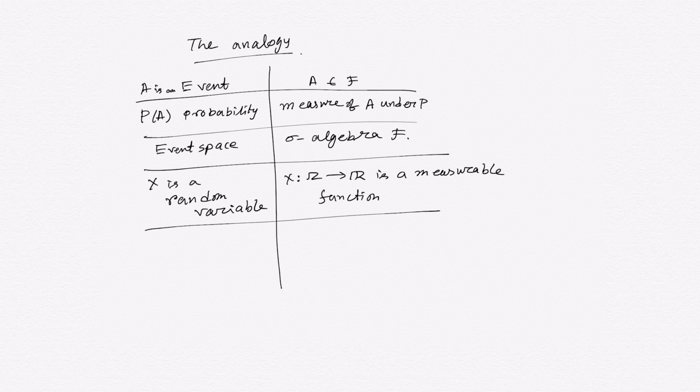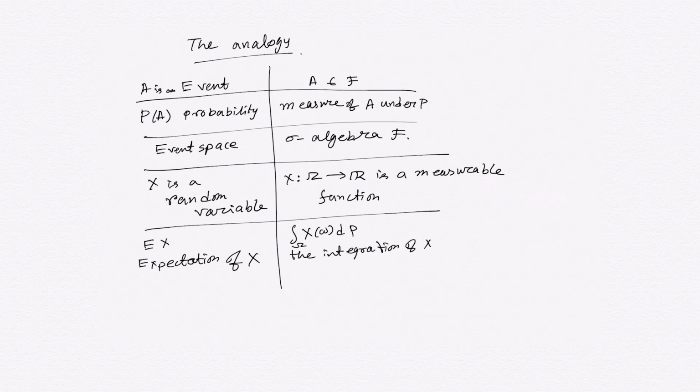These are the terminologies. We also write expectation of X, and here we mean the integration of X(omega) with respect to the measure P. These are the terms and terminologies we are going to use.